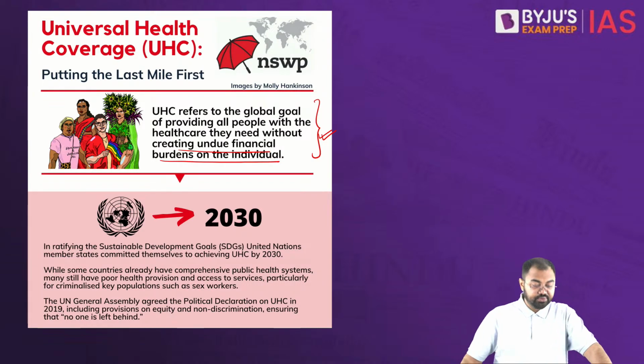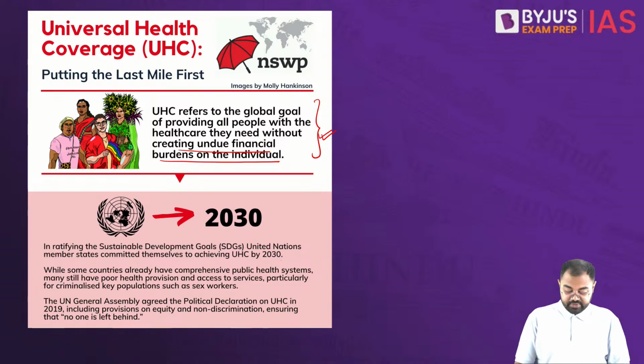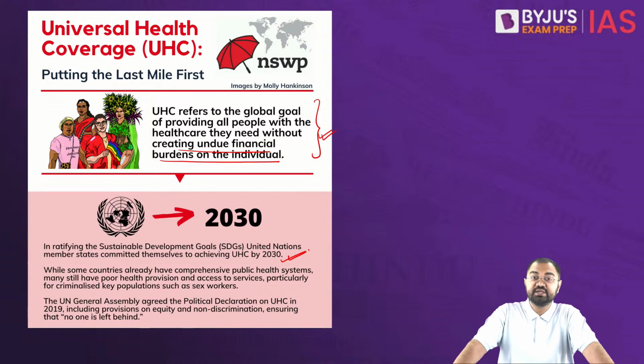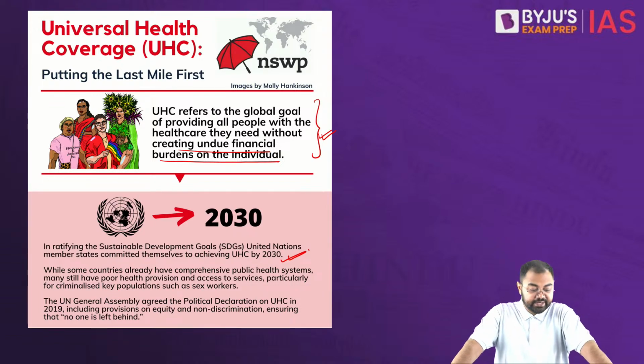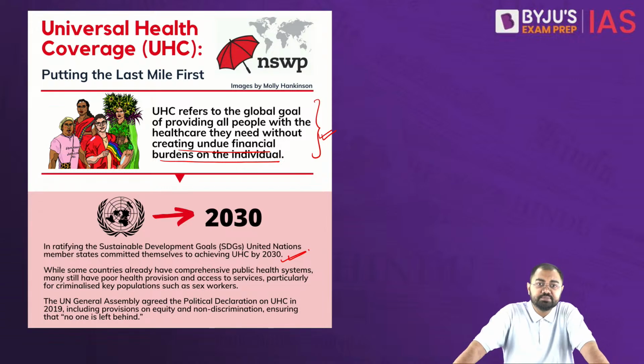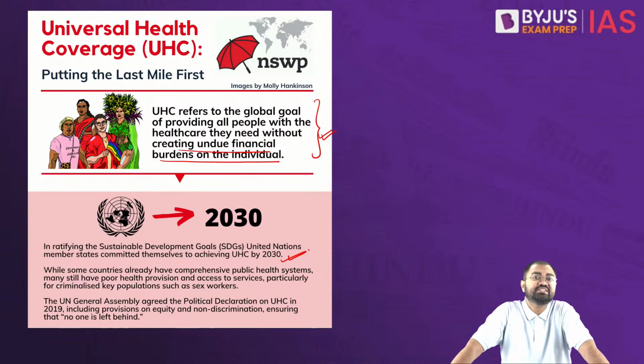Now this is also in line with the sustainable development goals, where we have seen that Sustainable Development Goal 3 especially mentions health and how there should be access to universal health coverage altogether. So when it comes to universal health coverage, this includes a wide range of services, from health promotion and disease prevention to treatment, rehabilitation, providing different types of care, having the entire spectrum of the essential health services that are required.